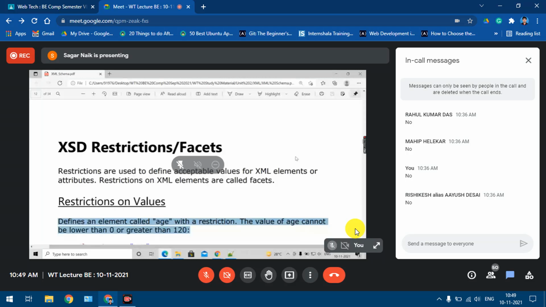Now again, I'll say the element is still a simple element only. When you add some kind of restrictions to the element, it doesn't become complex. I'm not adding any attributes or something. These are some additional restrictions.